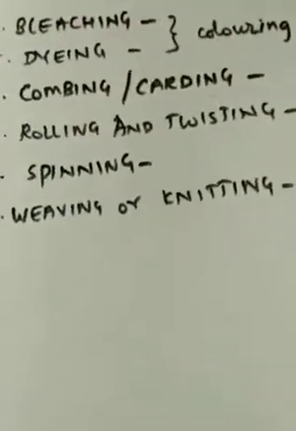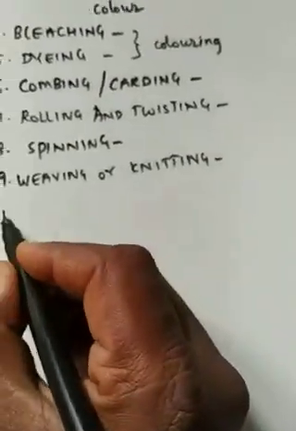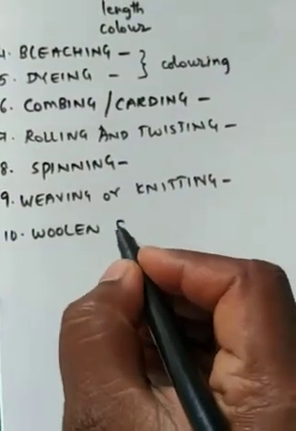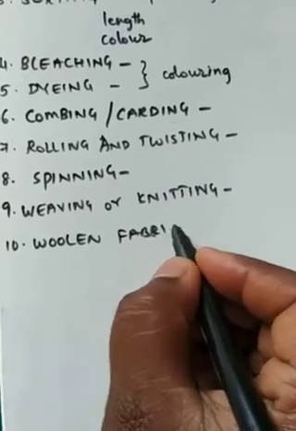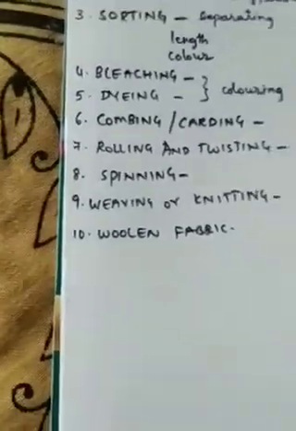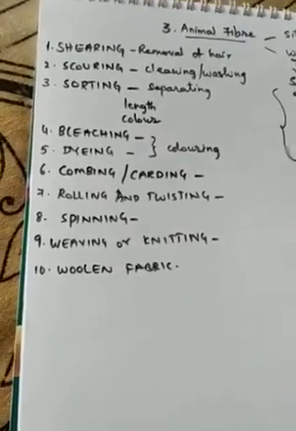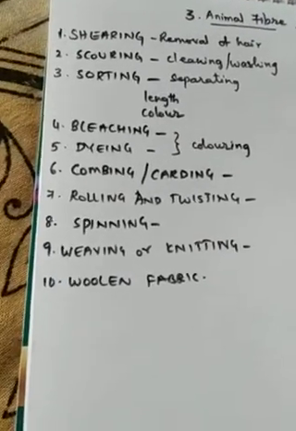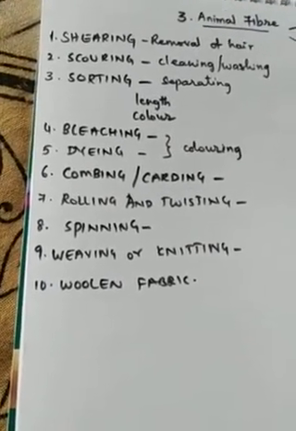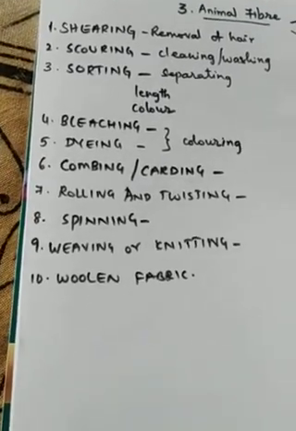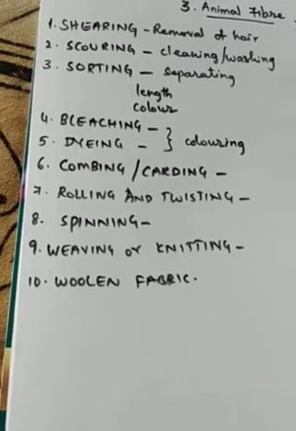By this weaving and knitting we get the last step, we get the woolen fabric. Fabric means battalu. In this way the wool is taken and used to make woolen fabric, which is used to prepare sweaters, mufflers, caps, hats or long coats.